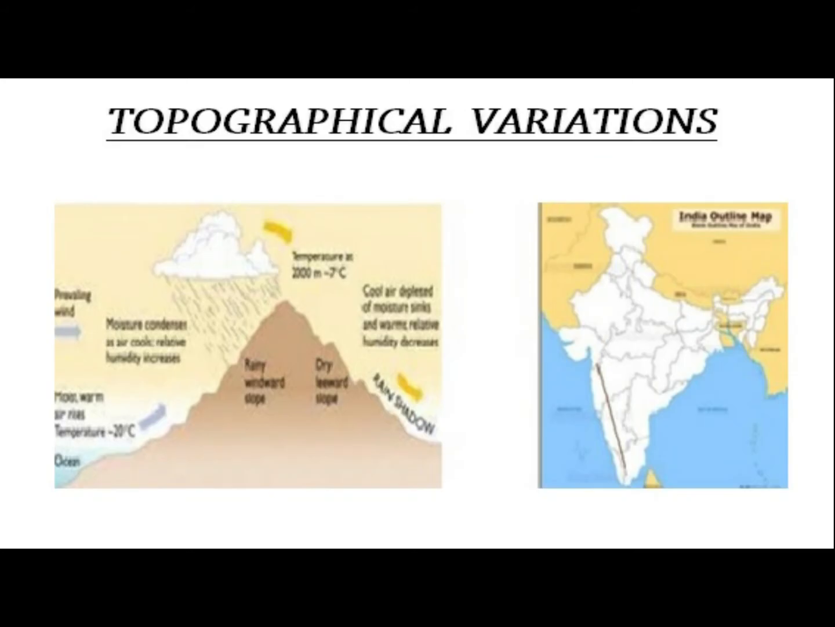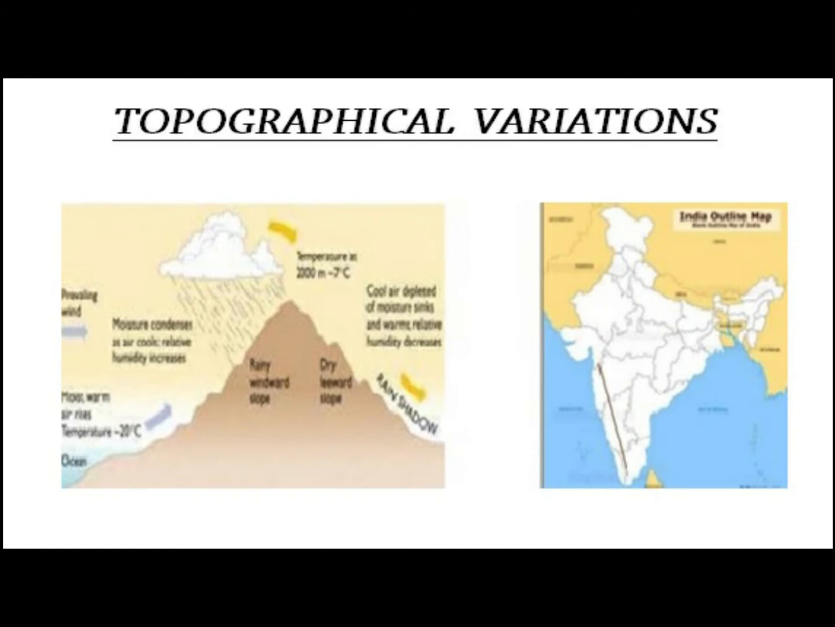Heavy relief rainfall occurs on the windward side of the Western Ghats, while the interior of the Deccan, lying on the leeward side, receives less rainfall. Similarly, the eastern Himalayas intercept the monsoon winds and receive heavy rainfall. On the other hand, the Aravallis are not able to intercept the monsoon winds. As a result, Rajasthan remains dry because of their direction.